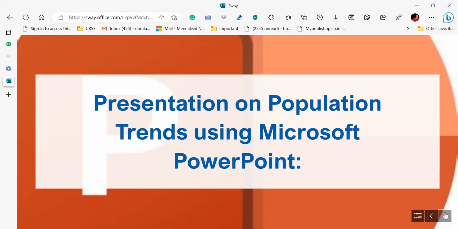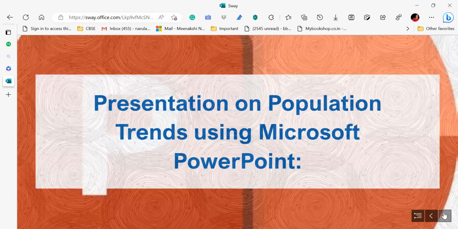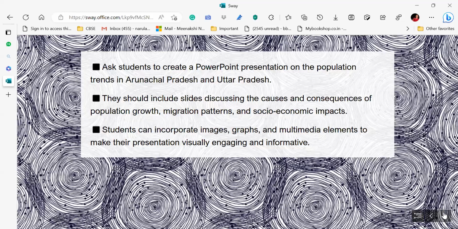Now, presentation on population trends using Microsoft PowerPoint, right? What you have to do, ask your students to create a PowerPoint presentation on the population trends in AP and UP. उनमें population का क्या pattern है, क्या trend है, तो आप किसमें बनाएंगे वो? PowerPoint presentation में. What they have to present? The key findings that they have done in different subjects. They should include slides discussing causes and the consequences of population growth.